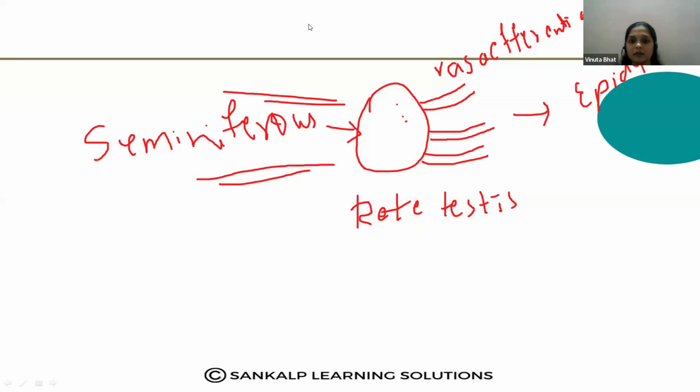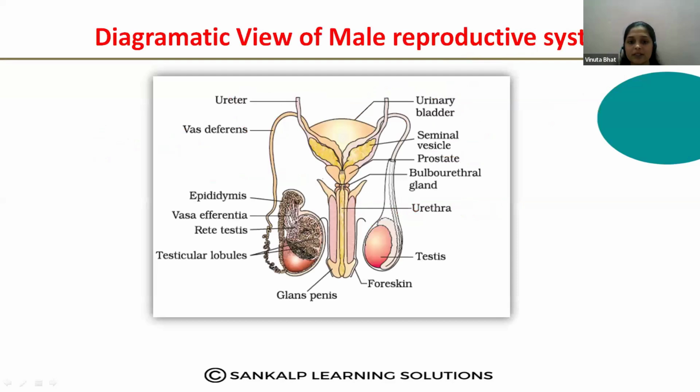Okay, let us learn through the diagram. Look here, in this diagram they have given the testicular lobules first. Inside the testicular lobules there are seminiferous tubules. These seminiferous tubules produce the sperms and transfer them into the rete testis, where the sperms are collected. Then from the rete testis, small ducts are formed again. They are called vasa efferentia.